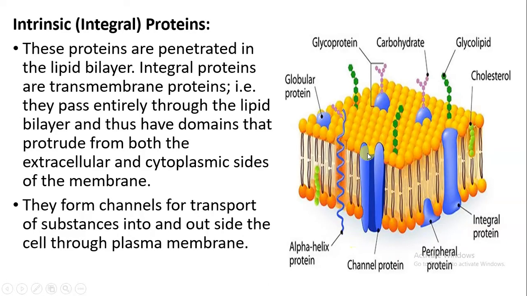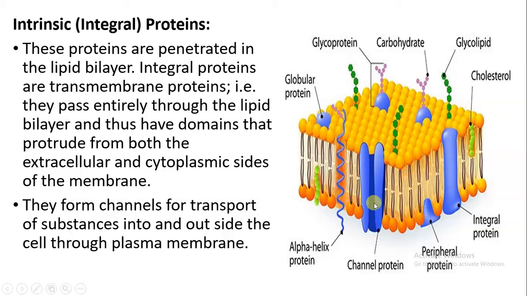So first we will talk about the integral protein, or you can say the intrinsic protein. These are penetrated in the lipid bilayer. और ये जो इंटेग्रल प्रोटीन्स हैं, दे आर ट्रांसमेम्ब्रेन प्रोटीन. इसका मतलब है वो एंटायरली पास हो सकते हैं फ्रॉम दिस लिपिड बाइलियर, and it has two domains that protrude from both sides. Here you can see it is seen through the extracellular side, and it can be seen through the intracellular, that is the cytoplasmic side of the membrane also.